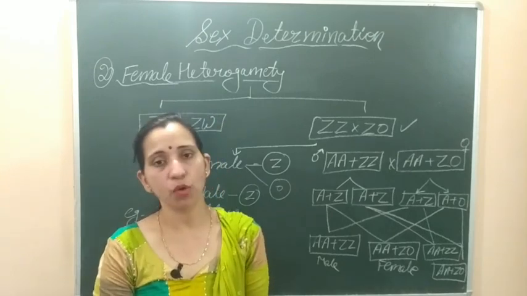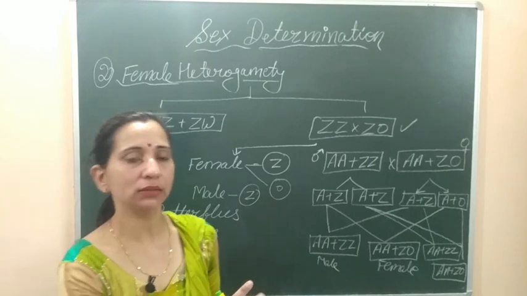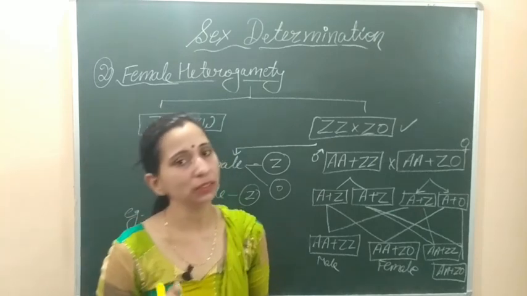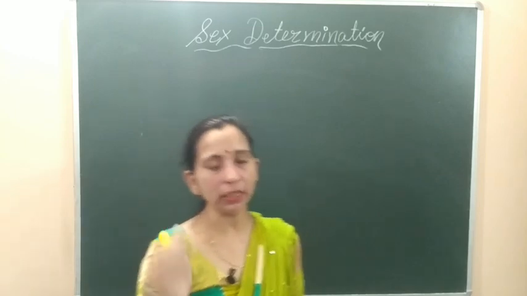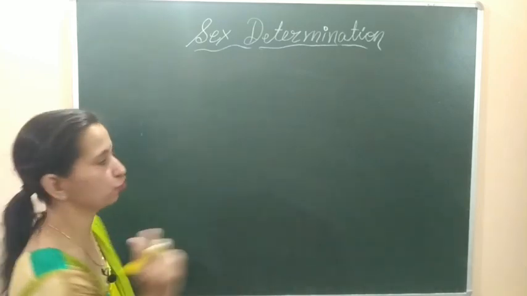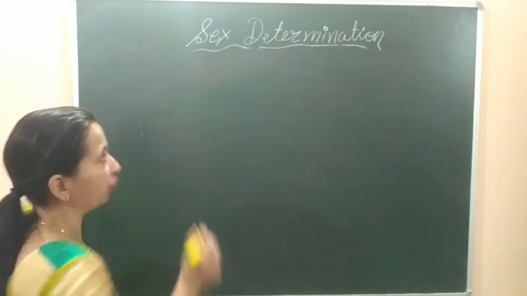Now we will discuss environmental sex determination, where some external factors are responsible for determining the sex. Here we are taking the example of temperature, an external factor that determines the sex of the offspring.